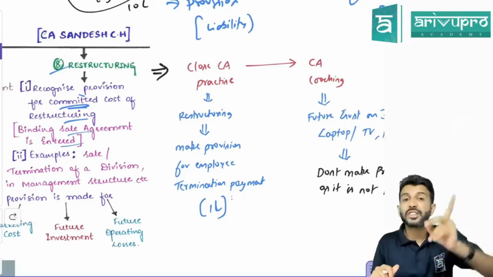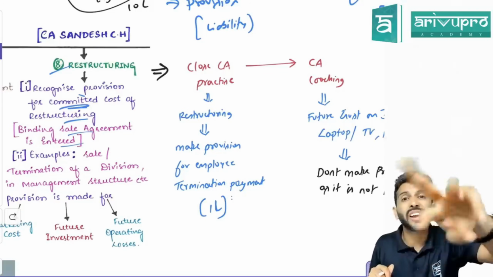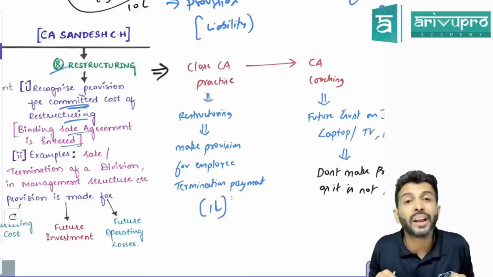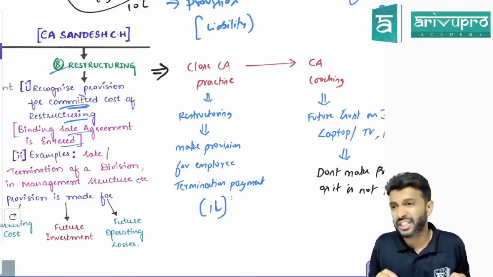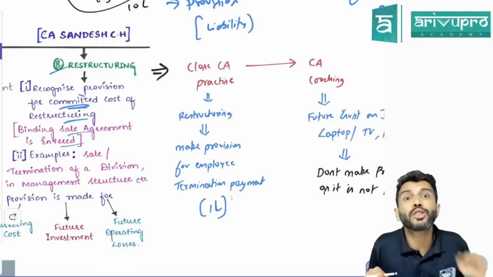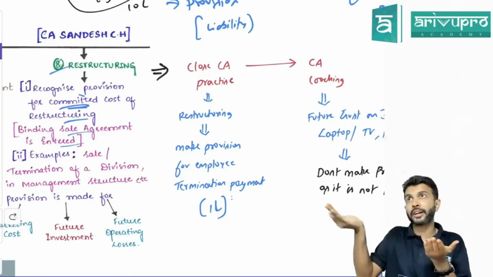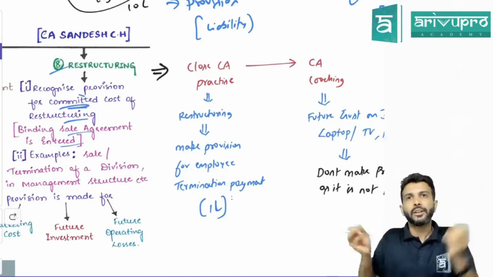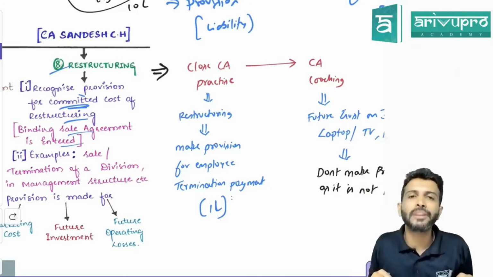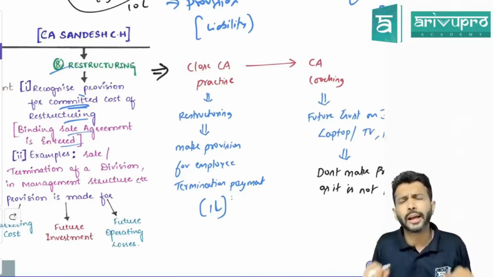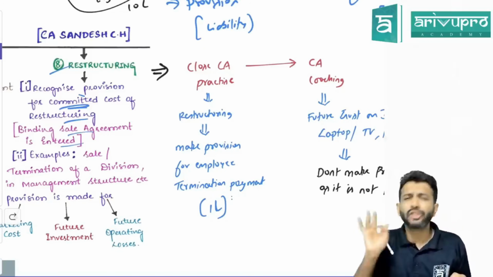Excuse me. And one more thing, sir: the words provision and liability are used interchangeably. Study material uses that because provision is also a liability. Sir, what's the difference between creditor as a liability and provision, sir? Sir, if you have to pay the creditor 1 lakh, how much do you need to pay? 1 lakh. Is there any confusion there or total clarity? Total clarity. So that is your liability for you.